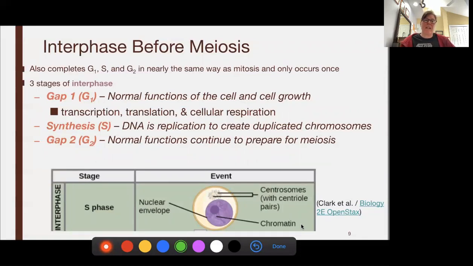And then, if we're given the signal, we'll go into synthesis where we're going to make our sister chromatids. And then we'll go into G2 where we're going to prepare for cell division. In this case, instead of it being mitosis, we'll be going into meiosis.